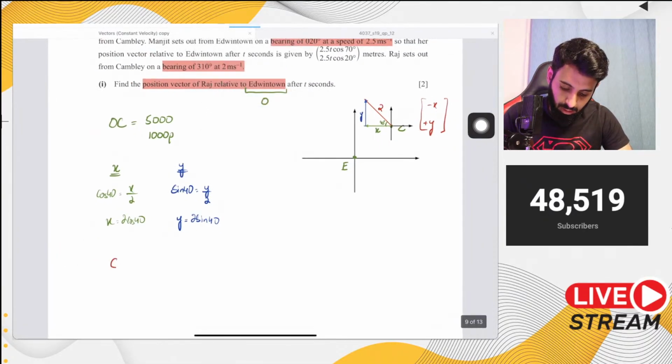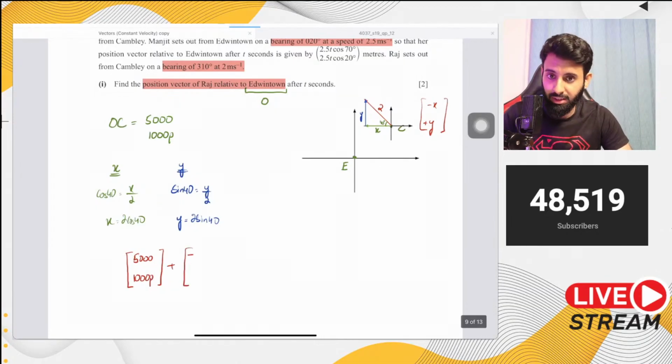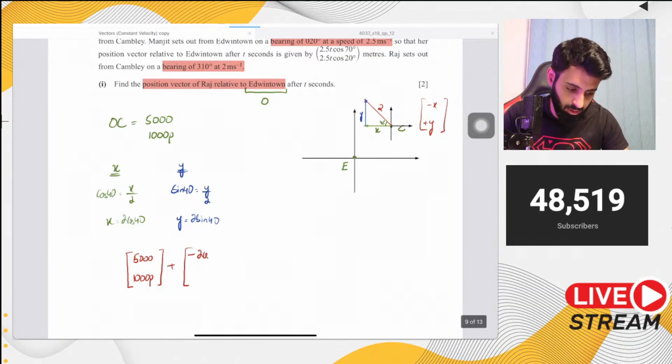So this is what we're looking at. We're looking at OC, or in fact, no need to write OC, otherwise the examiner will get unnecessarily troubled. So here's what we're going to do. 5000 and 1000p, plus the x component, like I said, is going to be negative, so minus 2 cos 40. And the y component will be positive, so that's going to be 2 sine 40.